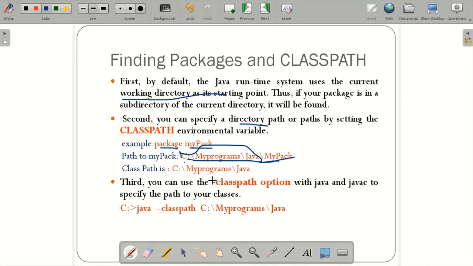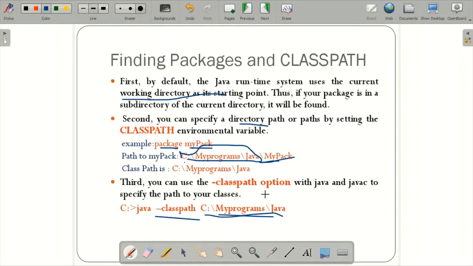And third, you can set it in the command prompt using the JVM, Java Virtual Machine, command. In the command prompt, it is java -classpath followed by whatever path you want to set. There also you do not include the mypack name, you just set the path. So these are the three ways.